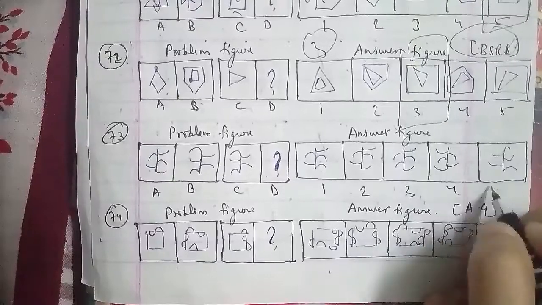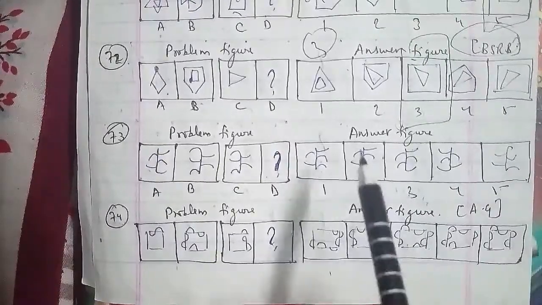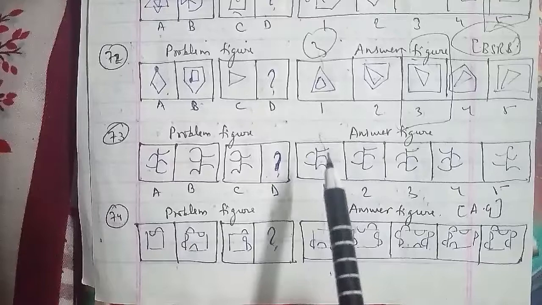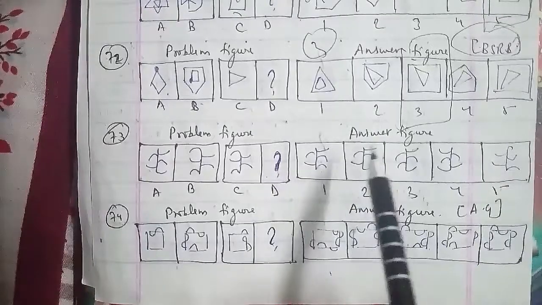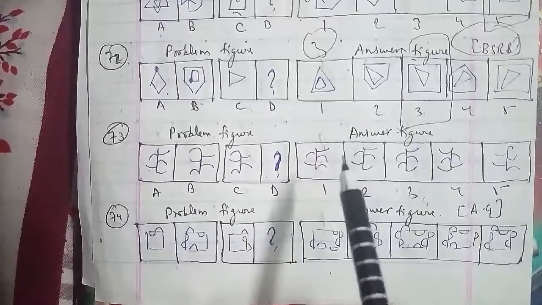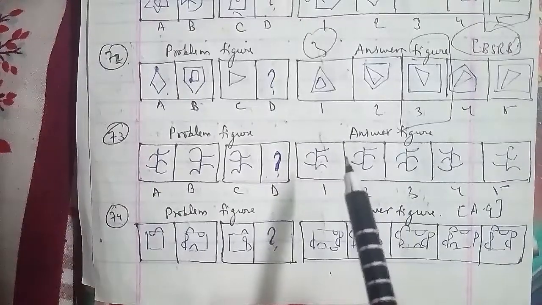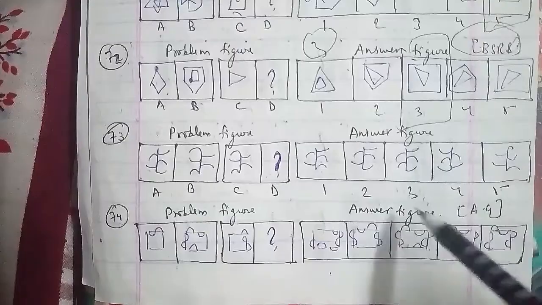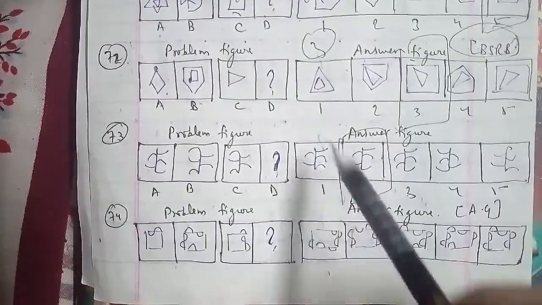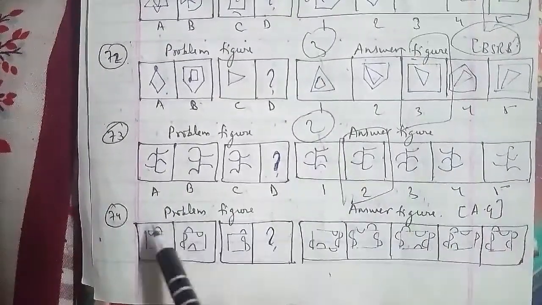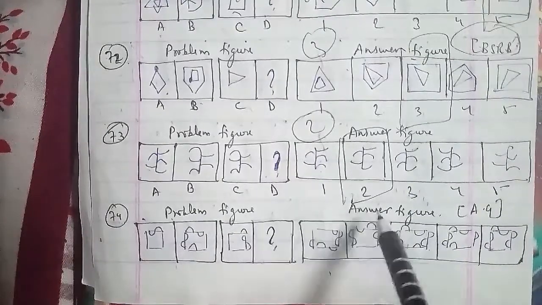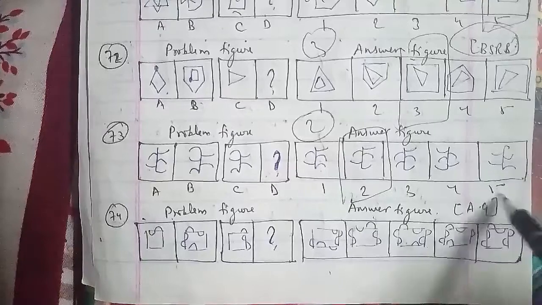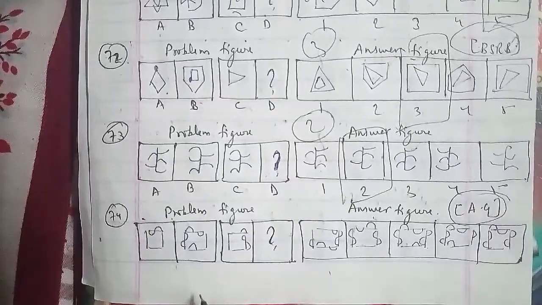Let's go ahead with another one, which is your 74th question of the session. These were the problem figures and these were the answer figures, which have been asked in the assistant grade question paper, and that is also an important one, A, B, C and D. These are 1, 2, 3, 4 and 5 respectively as well. So here in this case the lines containing the semicircles get inverted and 3 semicircles are added in anti-clockwise direction in a set order.